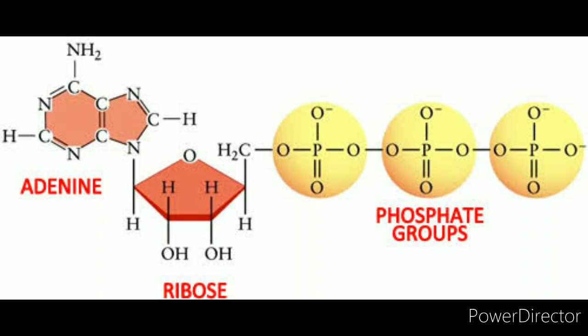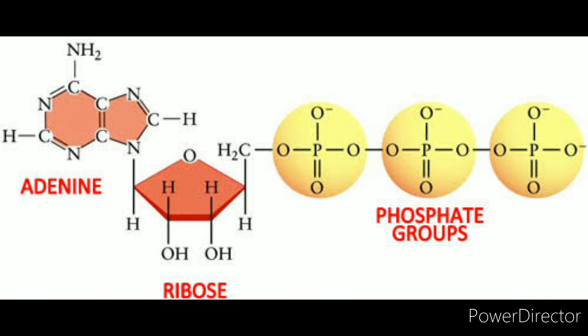So adenosine triphosphate consists of a nucleotide called adenine, attached to a sugar molecule called ribose, and this nitrogen based sugar molecule is attached to 3 phosphate groups, and thus it becomes a nucleotide.